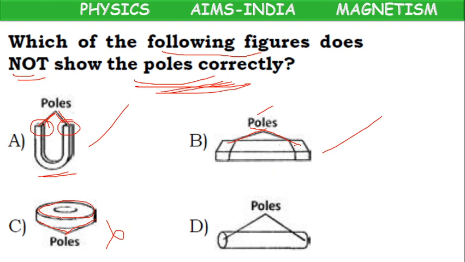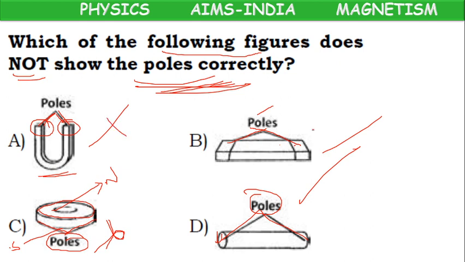Because for a circular magnet, not on the bottom portion, on the top surface one pole will be there. On the bottom surface, another pole will be there. But they have given two poles at the bottom only. It is wrong. Cylindrical magnet: at the left end, one pole; at the right end, one pole. Correct. So, which one is not shown correctly?